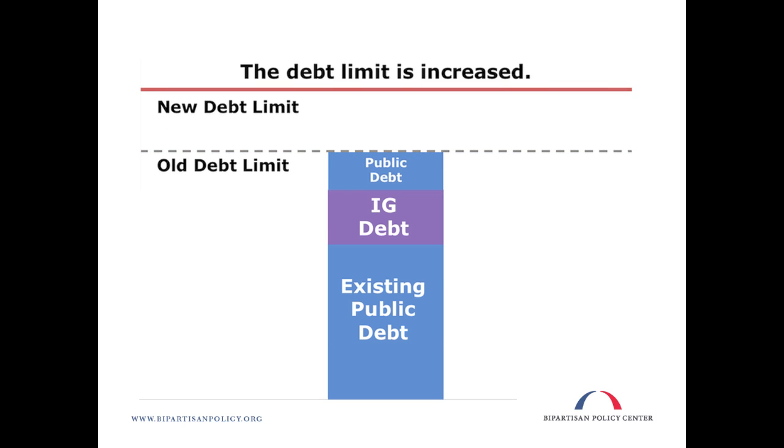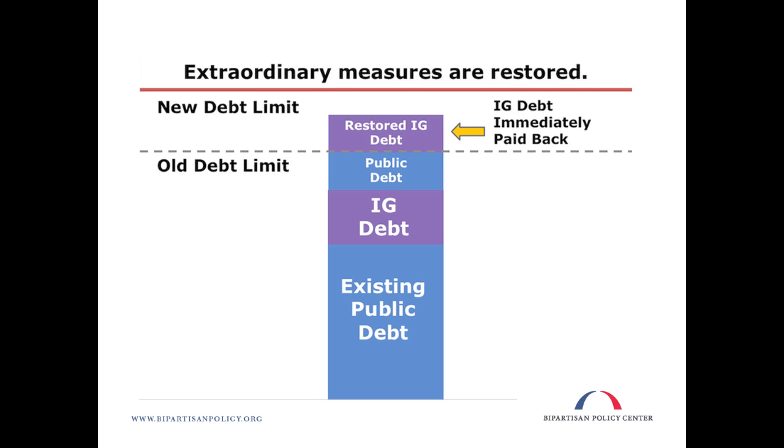Once the debt limit is increased or suspended, the law requires Treasury to restore the intergovernmental debt that it temporarily took off the books using extraordinary measures. The extraordinary measures must be unwound right away, within a day or so of the debt limit increase or suspension.